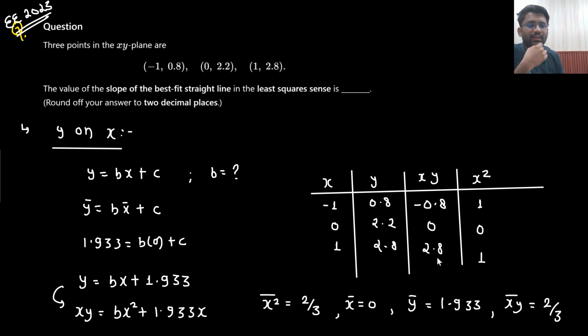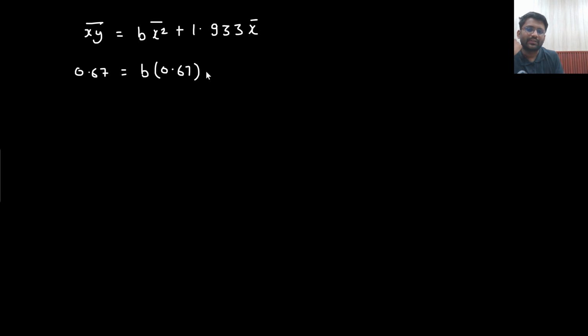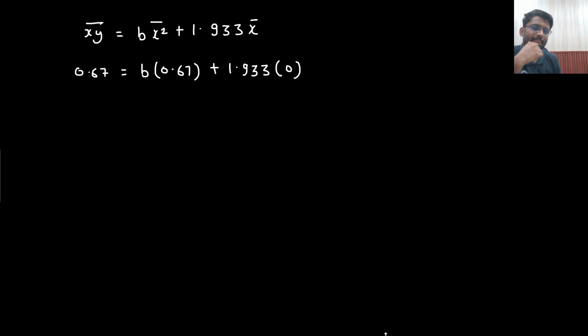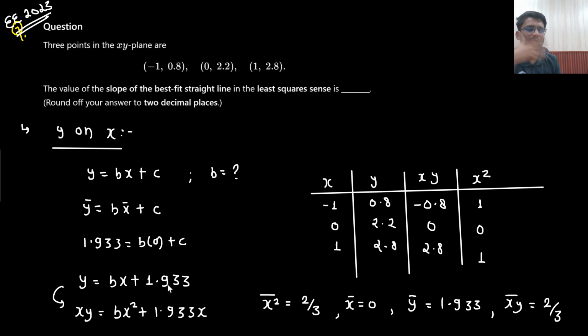This is also 2 by 3 only. 0.67 plus 1.933. Do I have the value of x bar? Absolutely yes. What is the value of x bar? That is 0. Right? So you do not require the value of c actually.